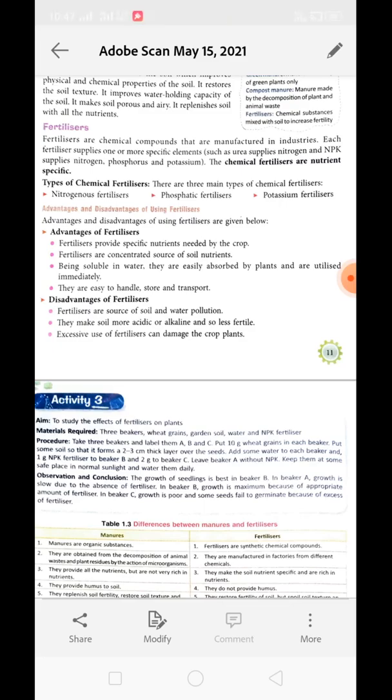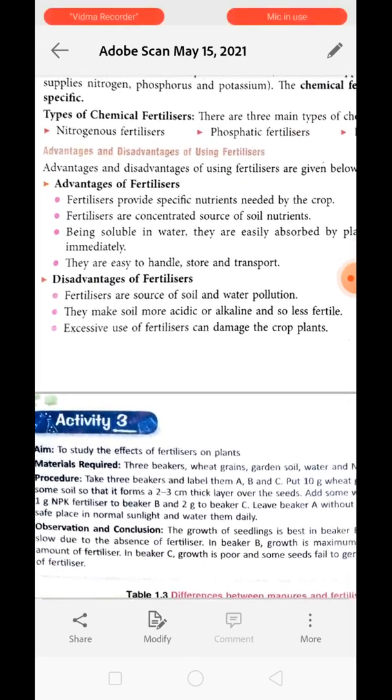Now what about disadvantages? Do we have any disadvantage of using fertilizer? Then yes, we do. For example, fertilizers are a source of soil and water pollution. How does it cause soil and water pollution? Just think about it. If you are applying the fertilizer in excess, what will happen? They will get dissolved in water, they will be absorbed by the soil, and then later on the soil will transfer this to the plant. But the plant only needs a certain amount of it. The rest of the fertilizer will remain in the soil.